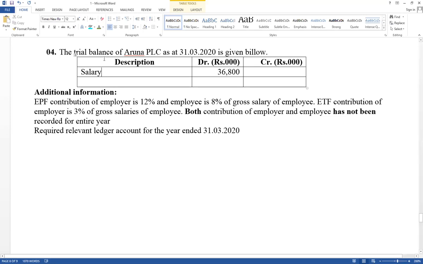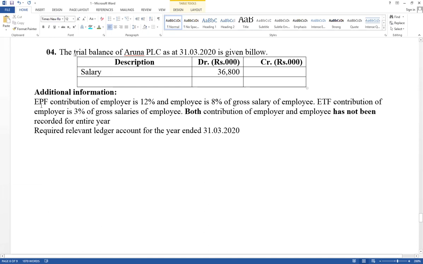Right, think about percentage. Read carefully, very important. Take note of this. We have to find out whether it has given gross salary or net salary. It has not been given clearly. Sometimes it has given gross salary, sometimes net salary. Think how to recognize.